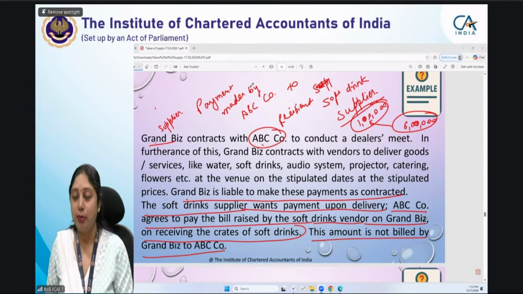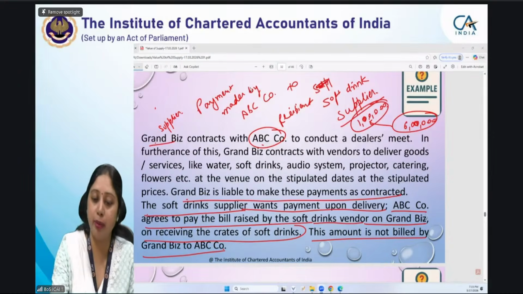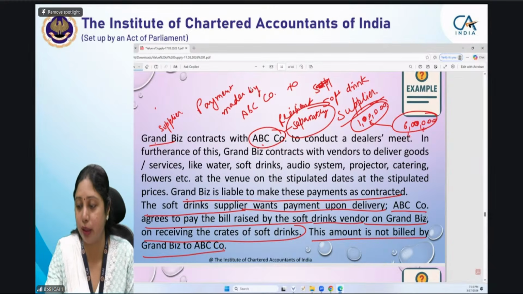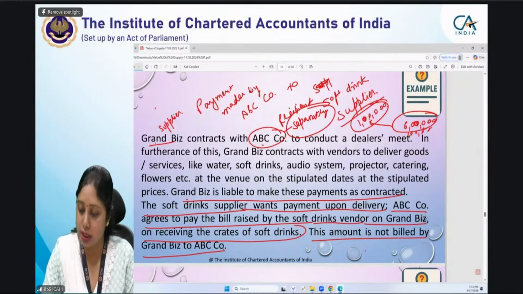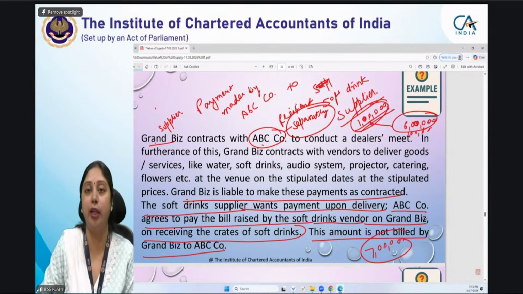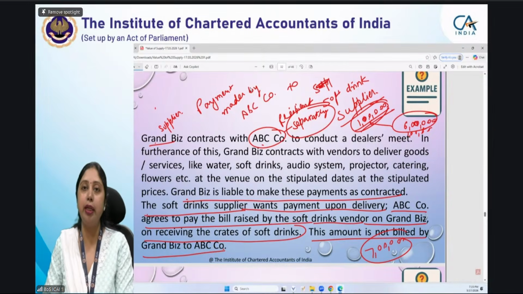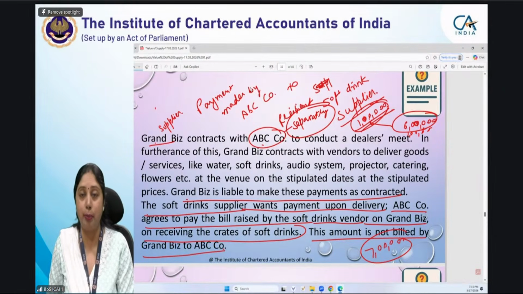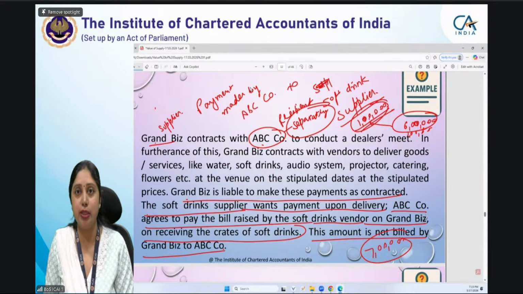In our case, GST has to be paid by ABC company separately because the value has not yet been determined. We are determining the value. When we say 6 lakh plus 1 lakh will be your value, GST has to be paid on 7 lakh. We will not say 1 lakh is inclusive of value. That happens when he is not ready to pay that amount. If ABC Limited is disputing that amount and says, I will only pay 1 lakh rupees to you, no GST I will be paying, and that is provided to you in the question, then you will treat it that way.